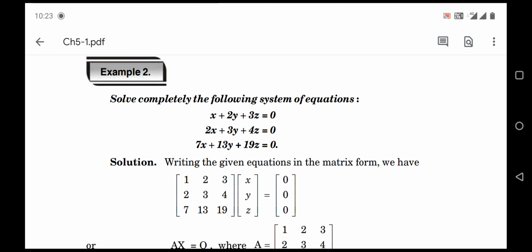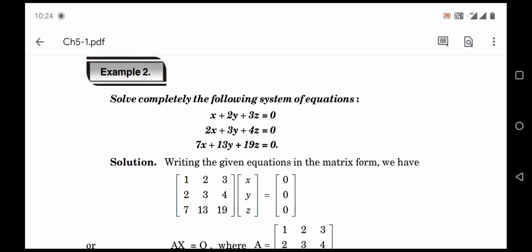Matrix A: first row is 1 2 3, second row 2 3 4, and third row 7 13 19. Very good. Very intelligent students. 7 13 19. In this matrix A, now we can find the rank of A with the help of row echelon form, as discussed in previous chapters.